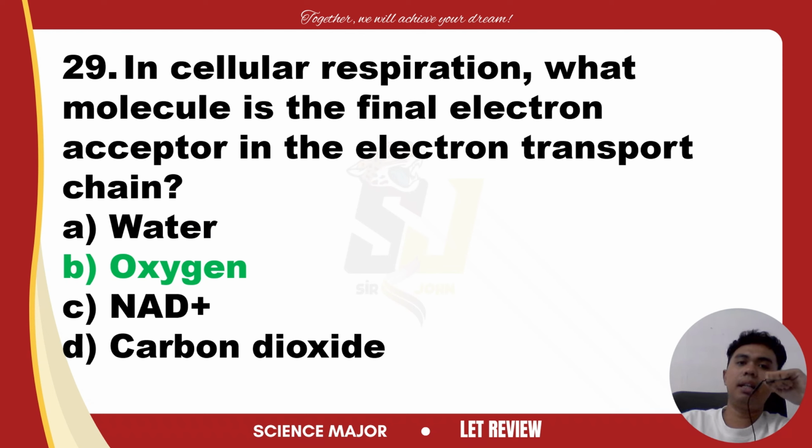and preventing a backlog that would halt the production of ATP. So meaning to say, oxygen is very important in the ETC during cellular respiration, to have the product, to fulfill the goal of why there is cellular respiration. Okay, so let's explain why the other choices are incorrect.